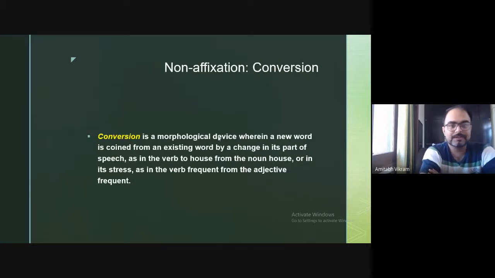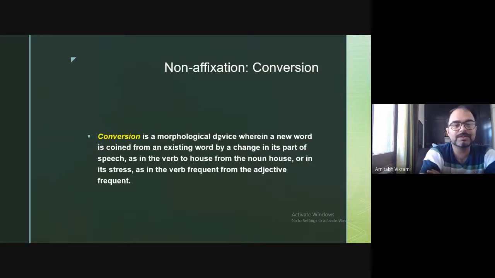Conversion. This is another process under non-affixation. Conversion is a morphological device wherein a new word is coined from an existing word by a change in its part of speech. So we change the part of speech. You know father. Father is a noun. But when I say "he fathered three children," I am making a noun into a verb.